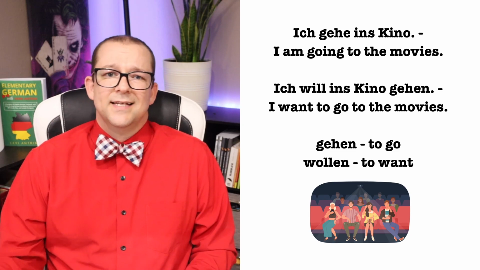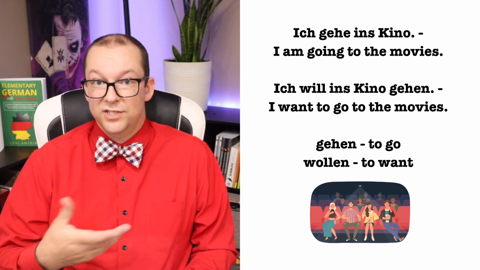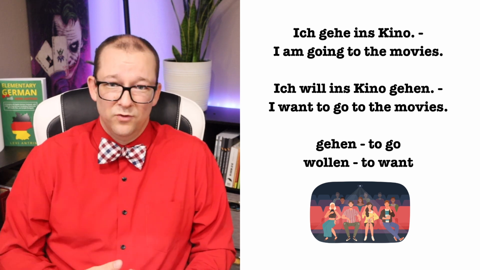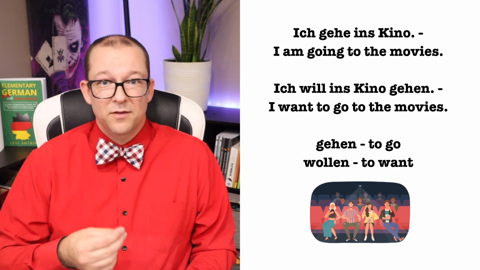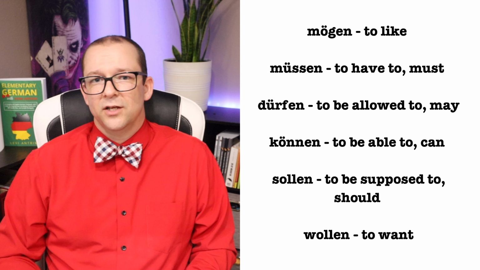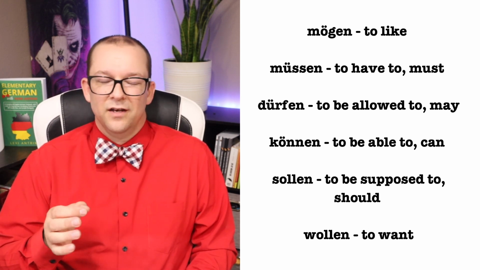For a quick refresher, modal verbs are verbs that change the way that the main verb acts within a sentence. There is probably a way more complicated way to explain this, but that's the general idea. You can go from a sentence like Ich gehe ins Kino to Ich will ins Kino gehen. There is a huge difference between those two sentences because going to the movies and wanting to go to the movies is entirely different. While both sentences use gehen as the main verb, the modal verb wollen changes the sentence entirely. Modal verbs in German include mögen, müssen, dürfen, können, sollen, and wollen.